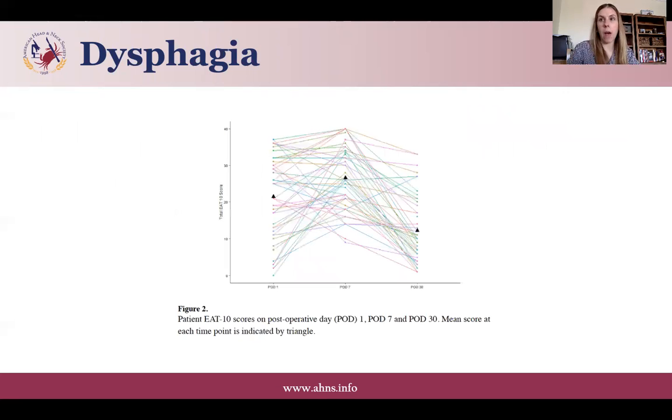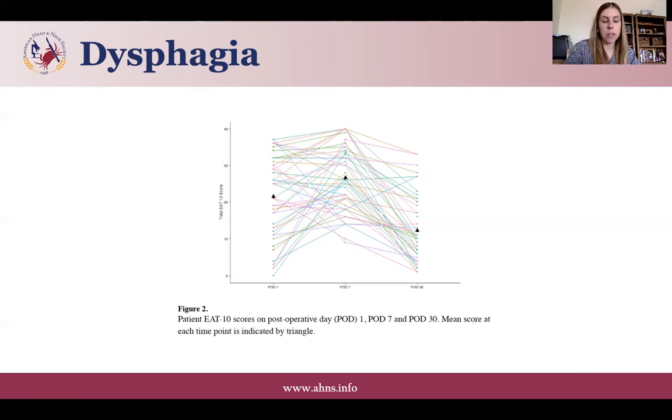And when we look at this graph, what it shows is that patients will have improved dysphagia on post-op day 30 compared to post-op day 1, and definitely compared to post-op day 7, where they're really having a lot of pain and dysphagia. And over time, they found that most people went back to baseline by 3 months.